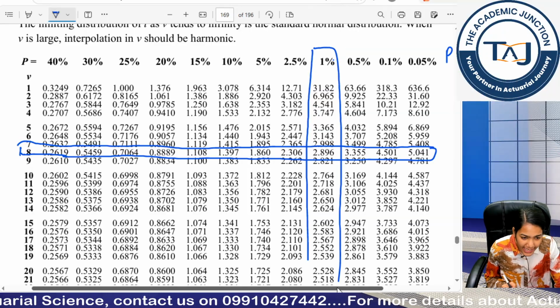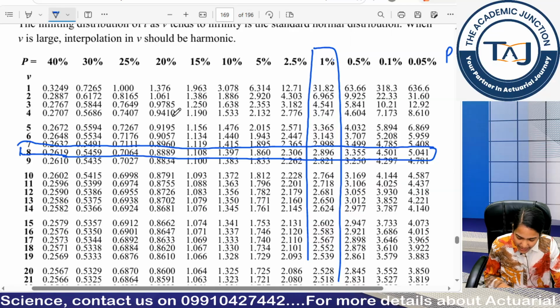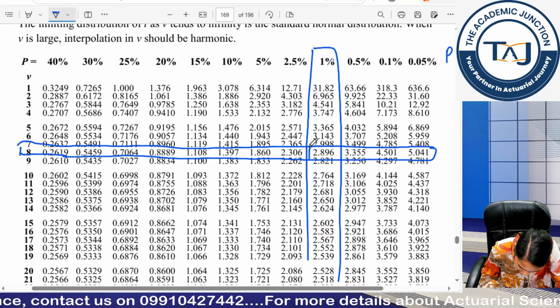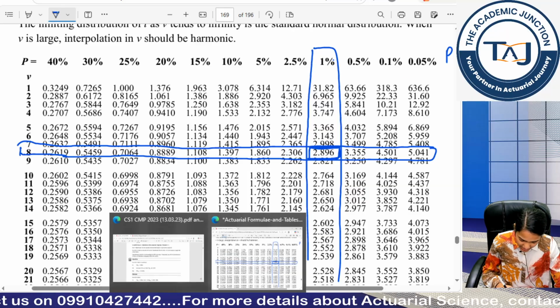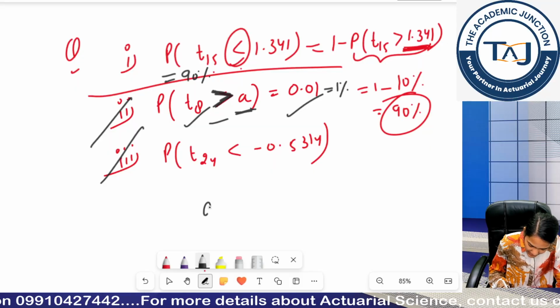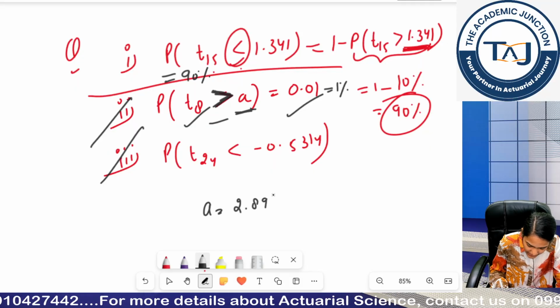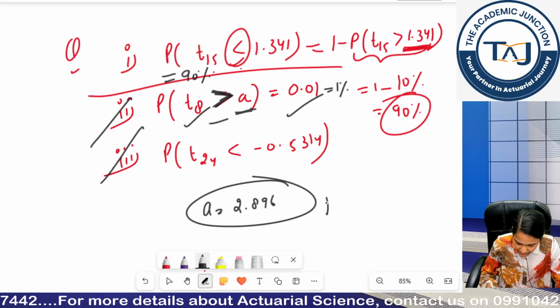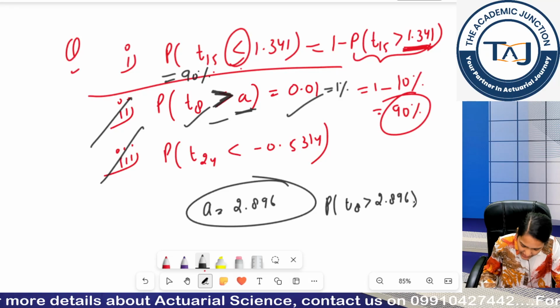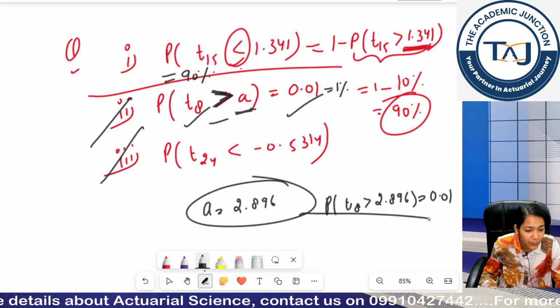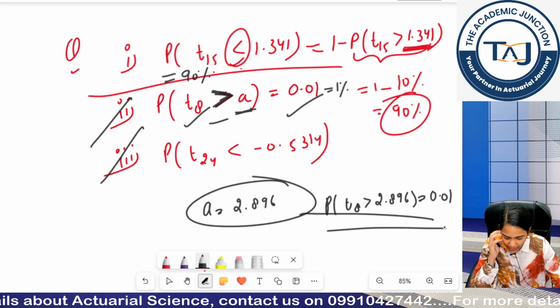I want the x value. So these are basically my x value. So what is the intersection? 2.896. So I can say my A is 2.896 because probability T8 greater than 2.896 is basically my 0.01. Clear? How do we get this?